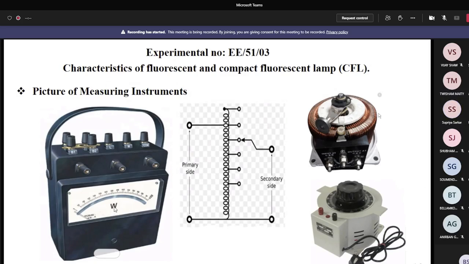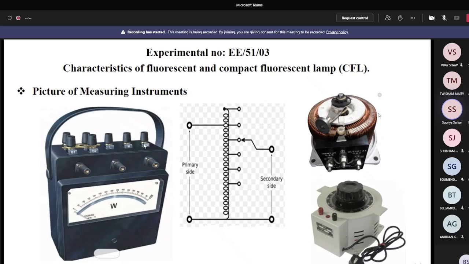Do you understand me? Yes, sir. So now it is 1 ampere, 75 volt, and the reading is say 40 watt. The scale of the wattmeter is calibrated according to the minimum current and minimum voltage. So that's why what you get from the wattmeter is the actual reading. Here the multiplying factor is 1. The reading into the multiplying factor is the actual reading. Here the reading is 40 watt, the multiplying factor is 1, so you get 40 watt, the actual reading.